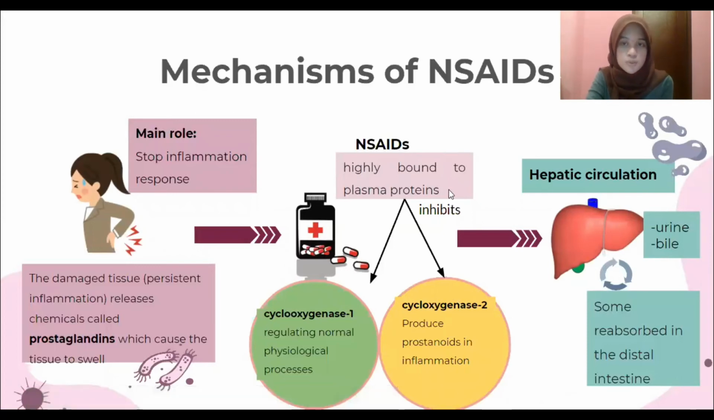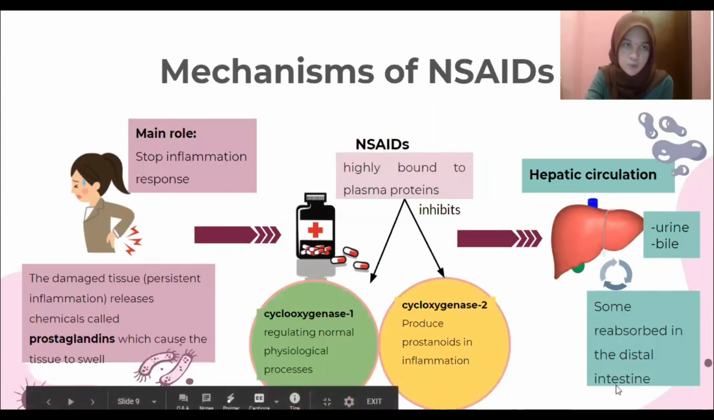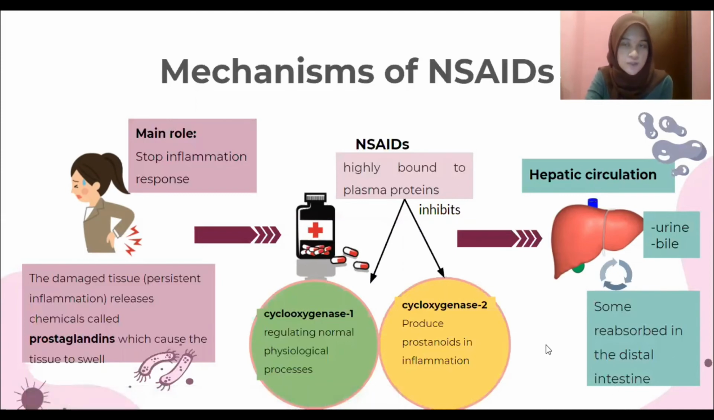And after that, they will be metabolized in the hepatic circulation, where they will be excreted through the urine and the bile, and some amount will be reabsorbed in the intestine for its function in our body. So actually that's all for the mechanism of the anti-inflammatory drugs.